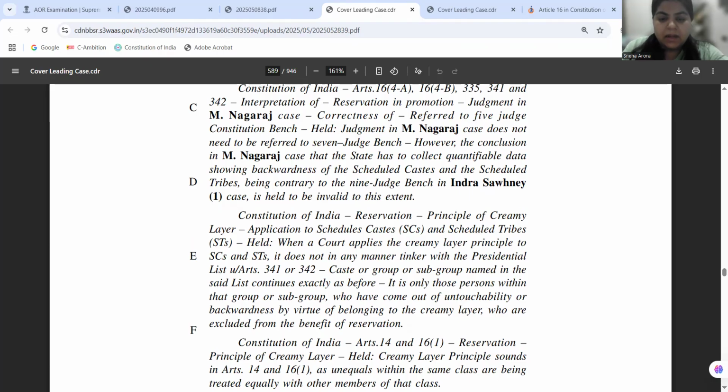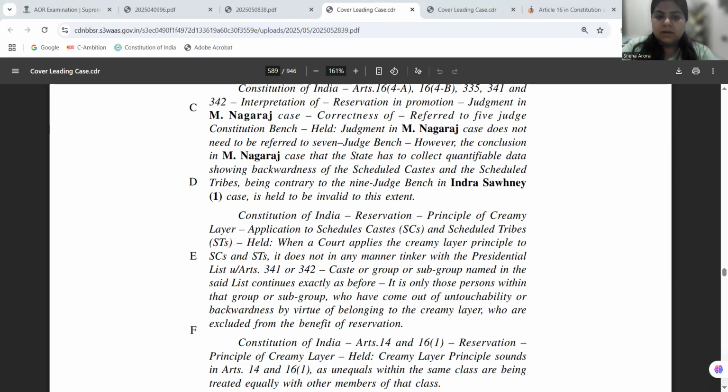Three conditions were laid down in the M. Nagraj judgment, and I am showing the screen for the 49th leading case, which is Jarnail Singh versus Lakshmi Narayan Gupta. The Supreme Court in M. Nagraj basically held that the backwardness of the SC/ST community is to be proved, that even when they are taking employment they are still backward, and it must be proved that there is inadequate representation of such community, and it should be ensured that administrative efficiency shall not be affected, and shall be maintained by effectuating these amendments.